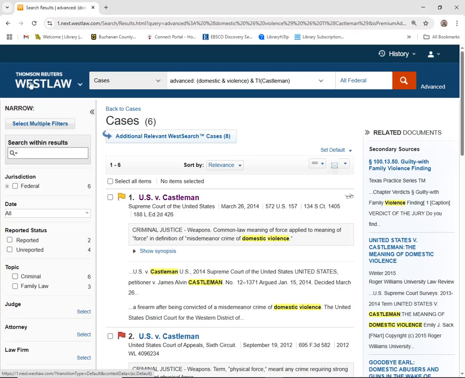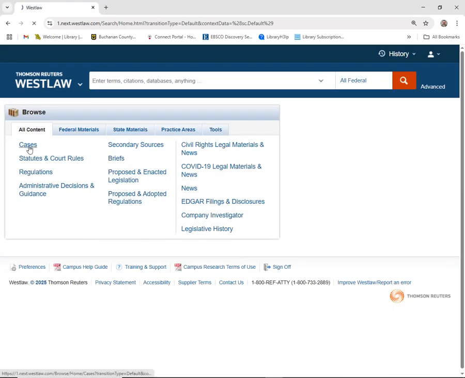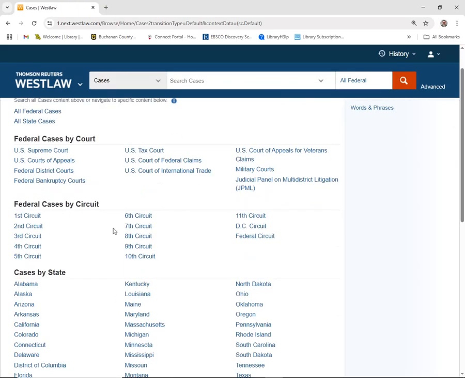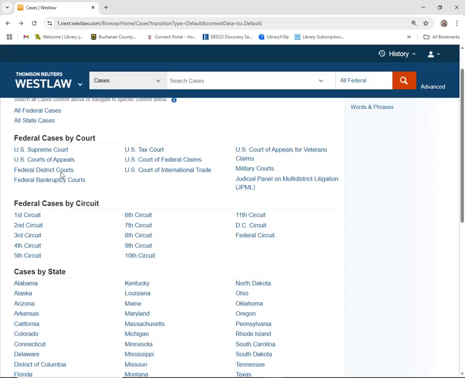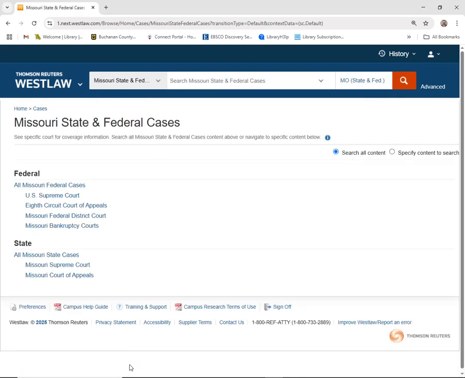Again, if I went back to Thomson Reuters Westlaw and went to cases, I could also search for our federal cases by the 8th Circuit, which is our circuit. And there we have Missouri Federal District, and we could search there. Or we could search the 8th Circuit Court of Appeals. Or we could go to the state cases. And here we have federal and state cases we could look at as well, using the various methods that we've talked about before.